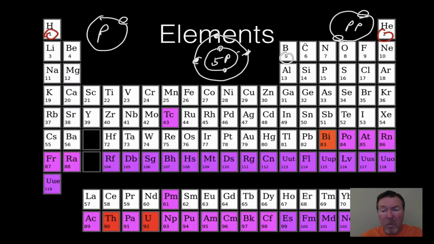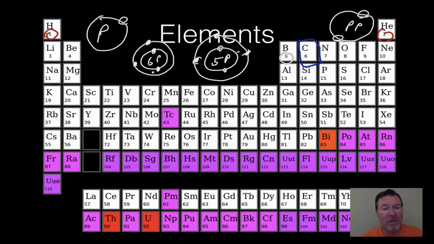One of the important ones that we need to talk about is carbon. We're going to do this in the future a little bit more, but why is carbon so important? Because carbon has 6 protons in the nucleus, and then around it has the 2, and then in the second ring, it has 4.